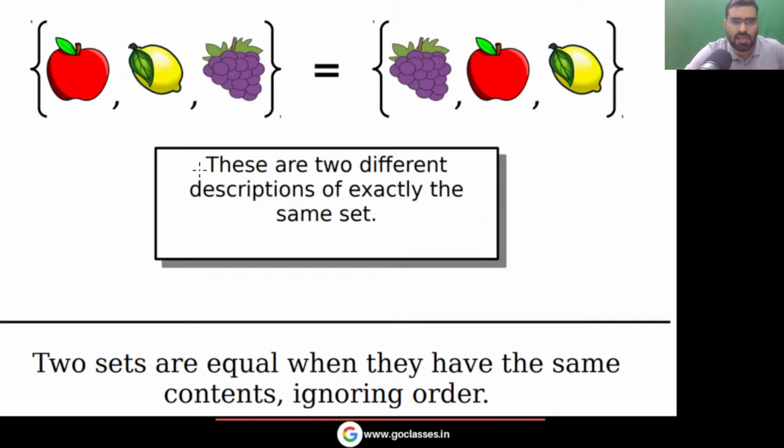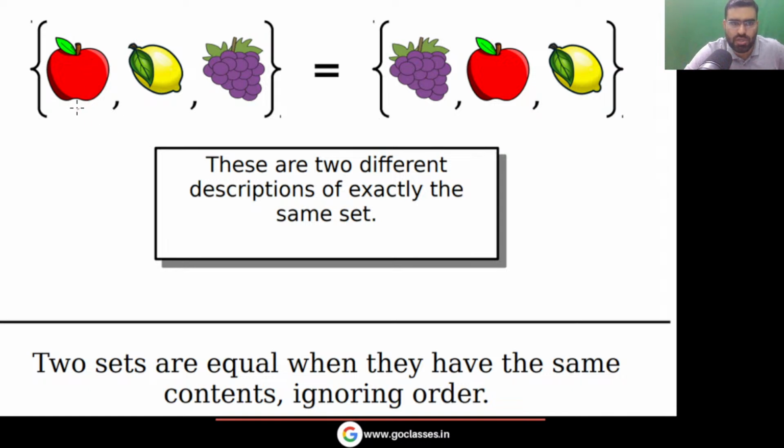Now let's see this. As I told you, in a set, order does not matter. So this set is exactly the same as this set, because in this set also you have the same 3 elements, the exactly same number of elements. These 2 sets are basically the same.